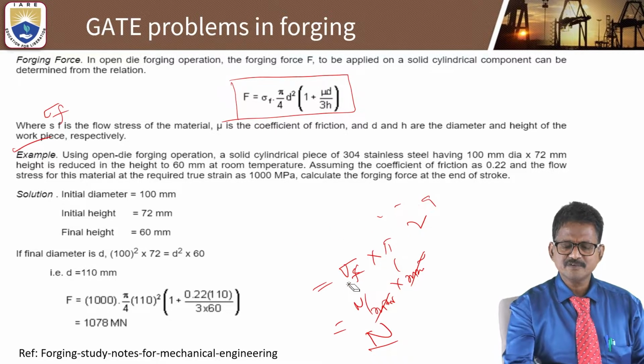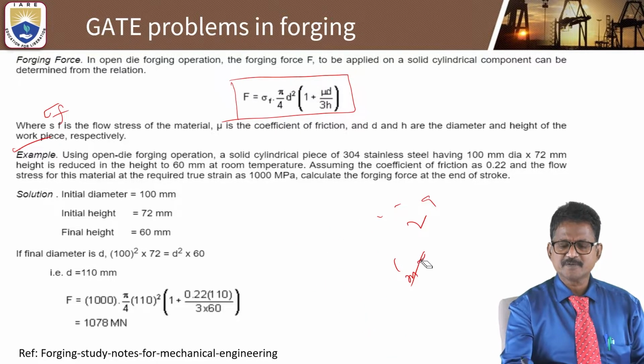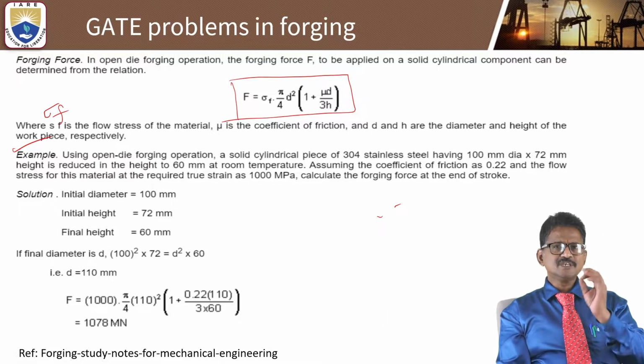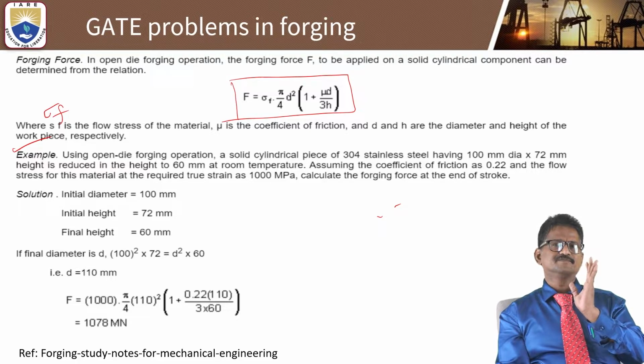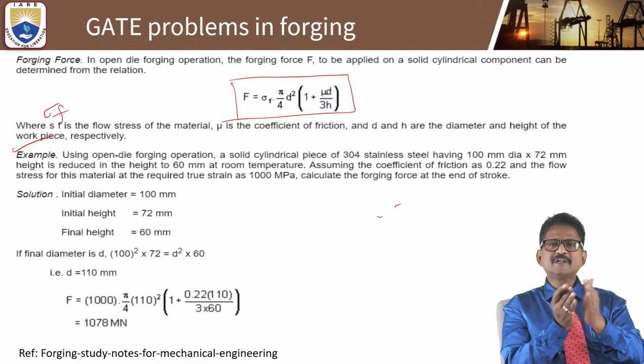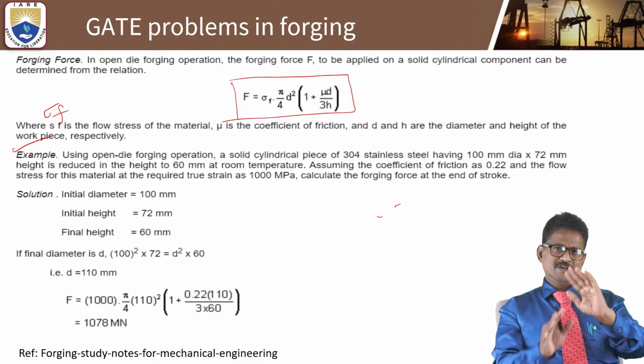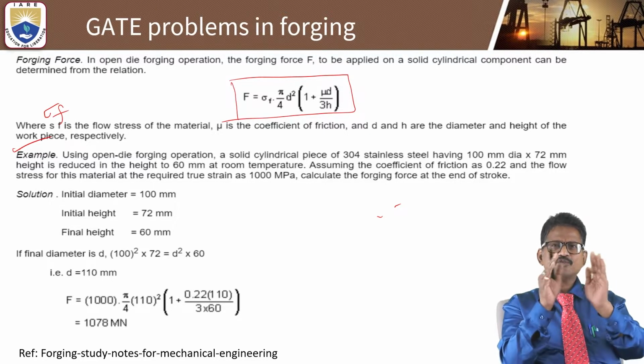How can we read and solve this problem easily? Using open die forging. In general, forging can be classified into two types: one is open die, the second is closed die forging.